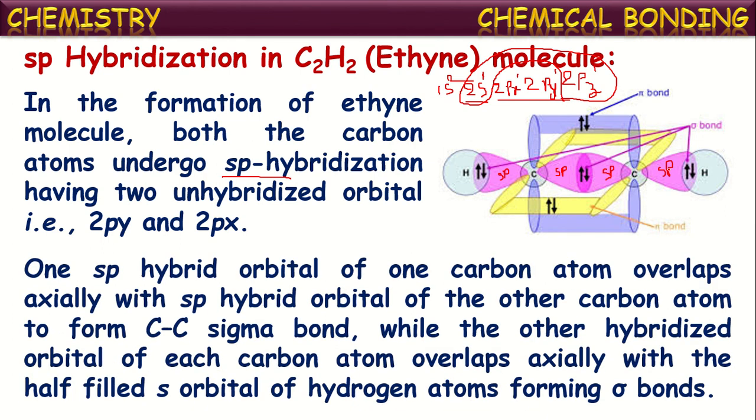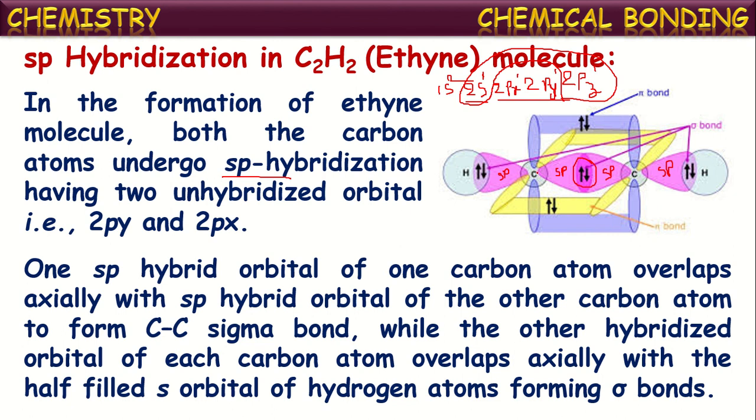Now one sp hybridized orbital of one carbon overlaps with an sp hybridized orbital of the other carbon atom to form a sigma bond. Here one sigma bond is formed between the two carbon atoms, while the other hybridized orbital of each carbon atom overlaps exactly with the half-filled s orbital of a hydrogen atom, forming sigma bonds.